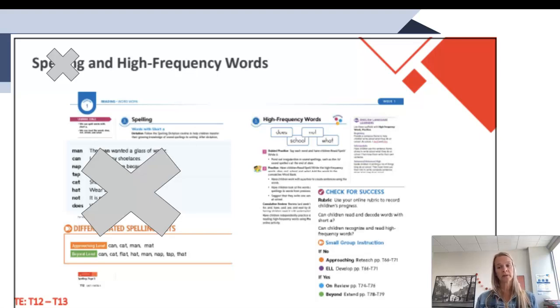So we are not doing the spelling portion because you'll have that in your foundations curriculum with the 95 Percent Core Phonics program. However, you will be looking at that high frequency word section.